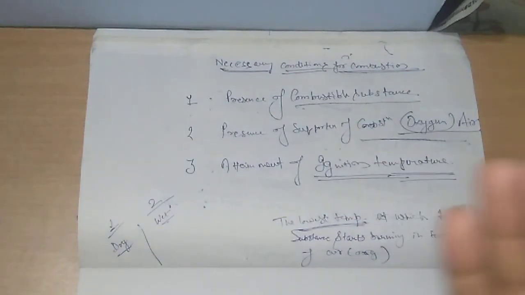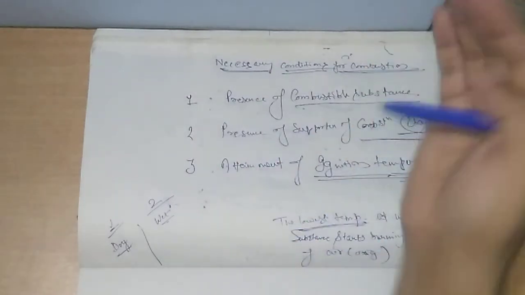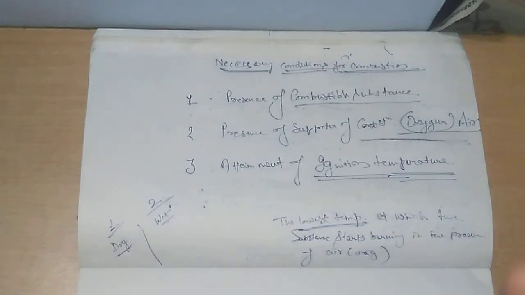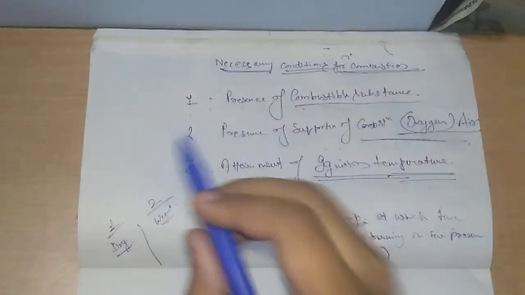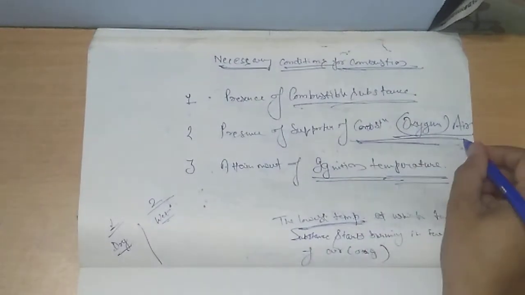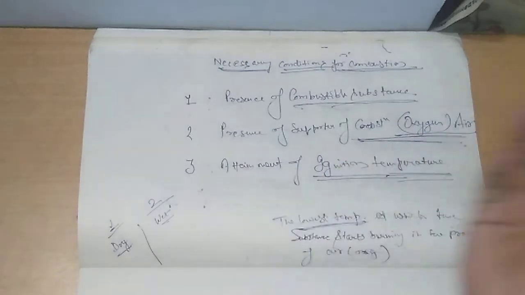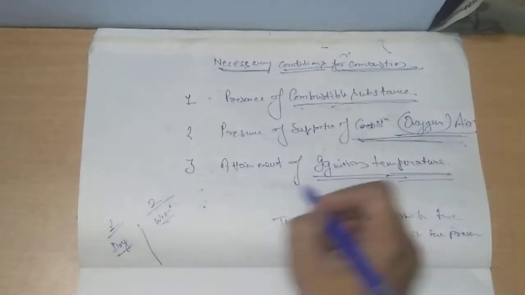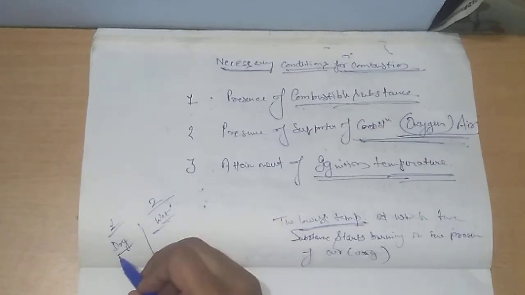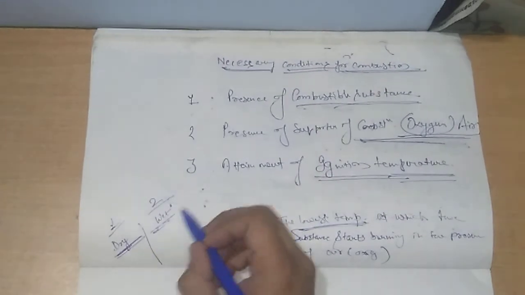Now why is it happening? Paper is the same, the combustible substance is the same. We have seen paper is a very good combustible substance. It is again an example of rapid combustion. Rapid means quickly, within a very short span of time you can burn it. So as the substance is the same, the supply of oxygen is again the same, sufficient amount, but what is the difference then? Why did the wet paper take too long to catch fire?